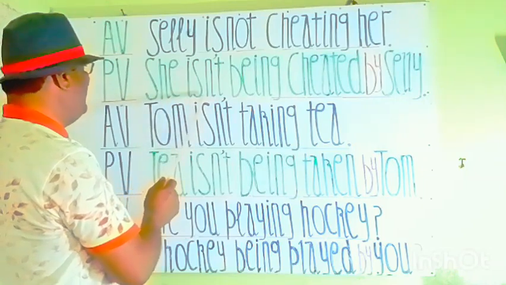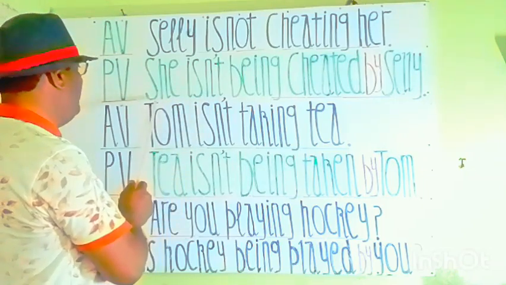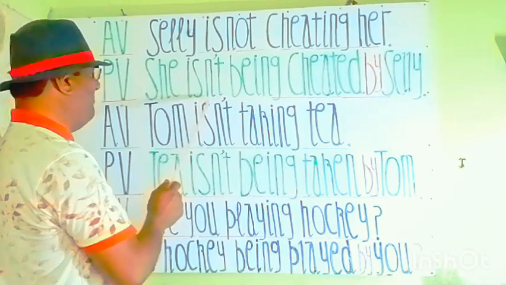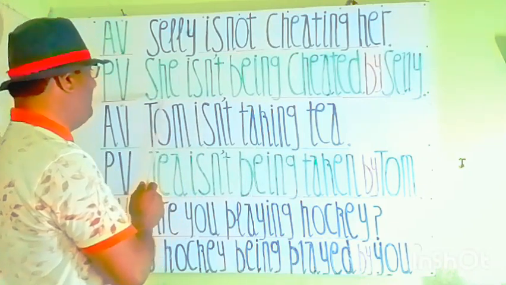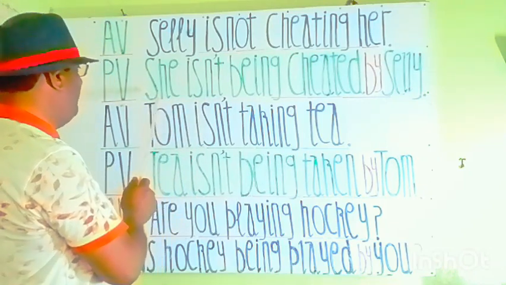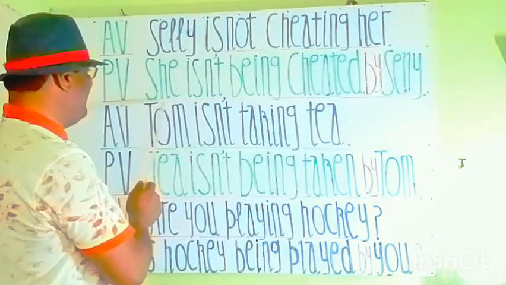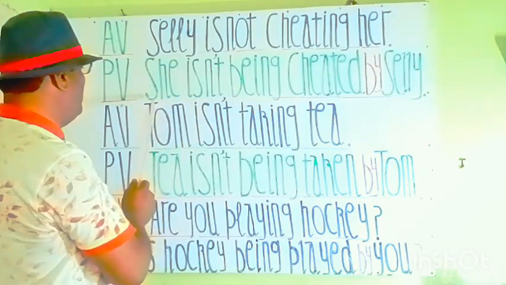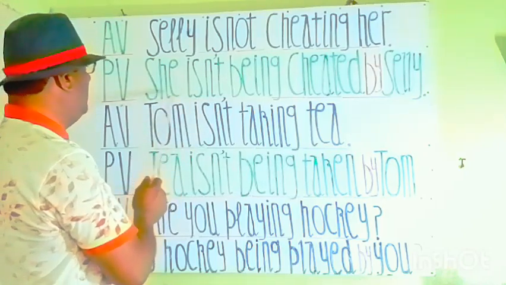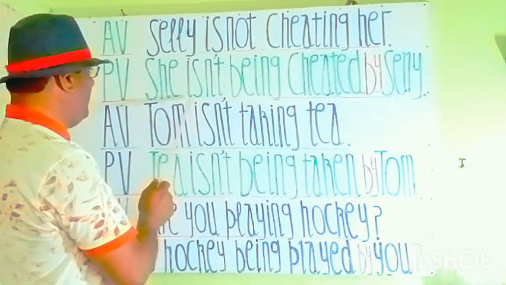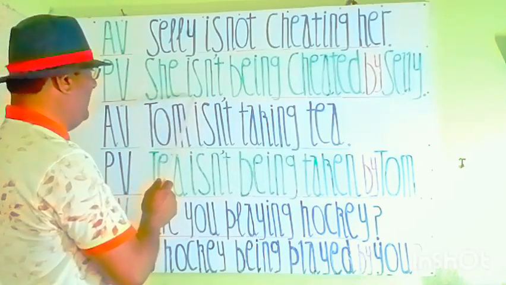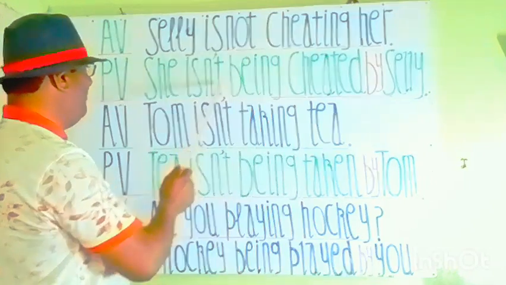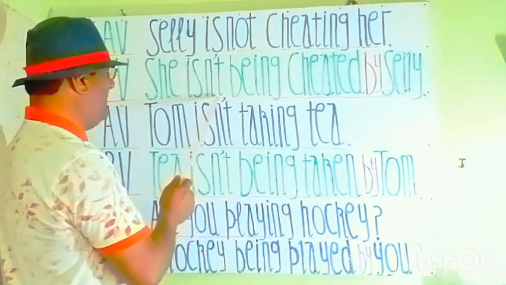So, she is not. After writing the subject, we have to add is, am or are according to this subject in passive. If the subject is singular, we add is. If the subject is plural, we add are. So she is a singular subject and a pronoun. That's why we write is here, and not will stand as a negative sense.